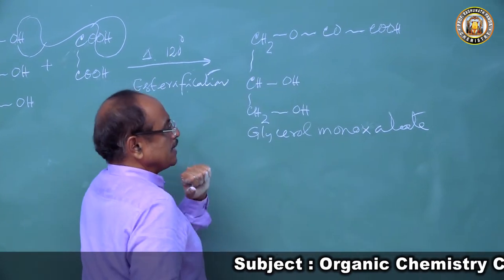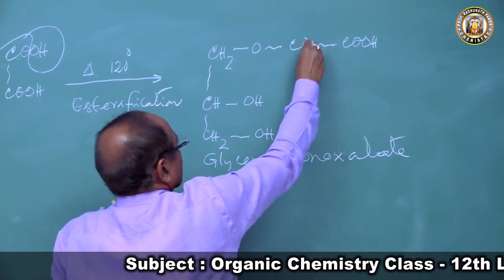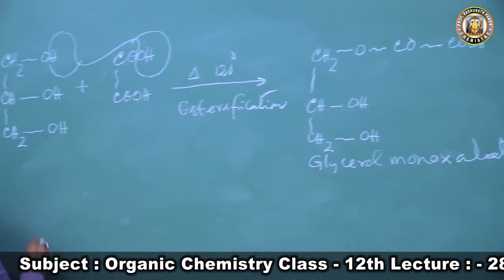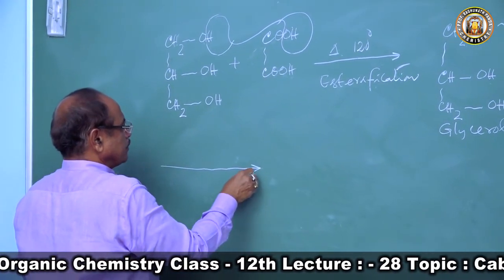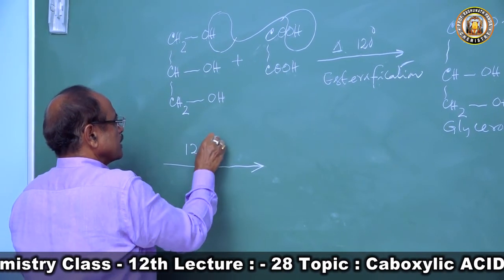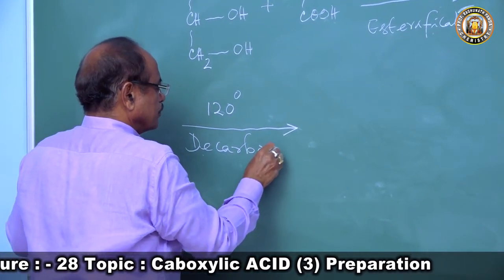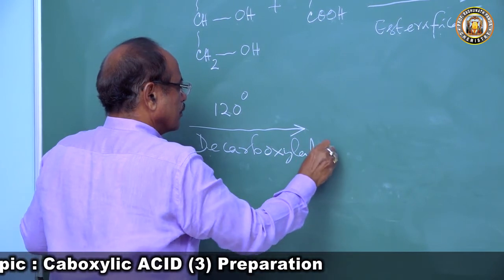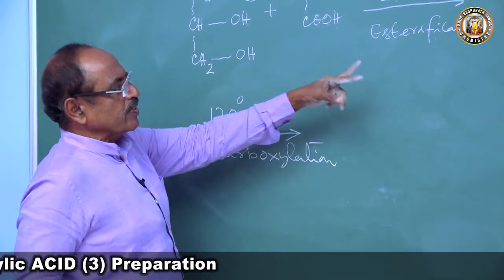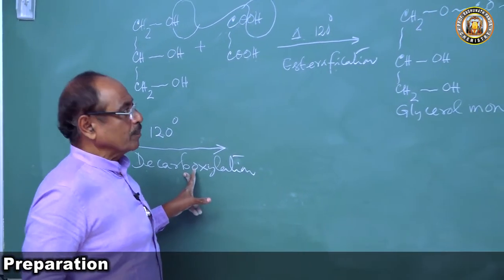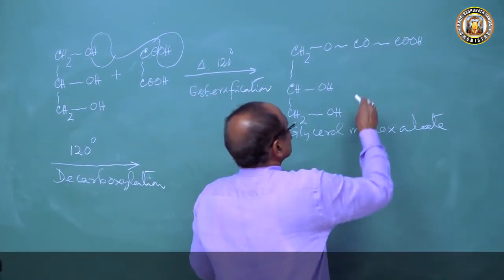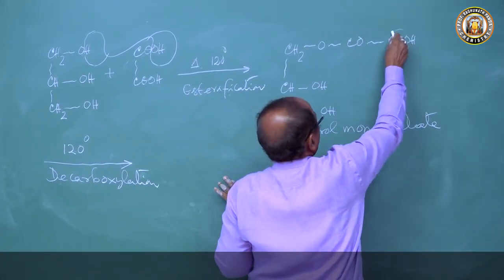This is an ester. Now this compound is heated to 120 degrees centigrade, so it undergoes decarboxylation. This is the esterification, and then it undergoes decarboxylation. What will happen? It will lose a molecule of carbon dioxide.